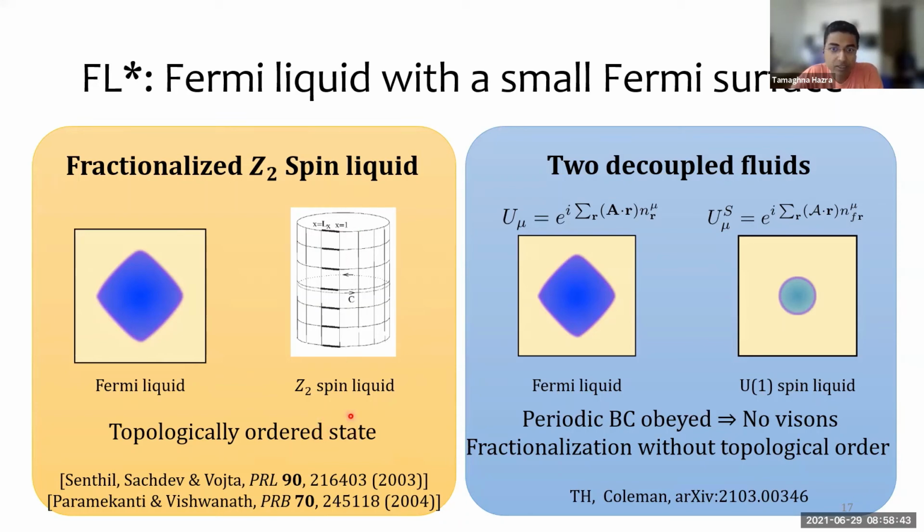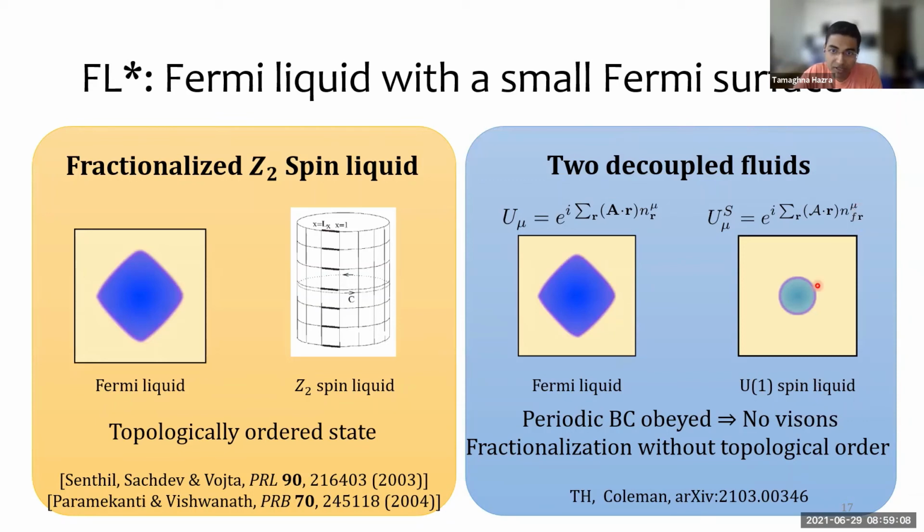Threading a flux through the torus creates a vortex with momentum pi over L called the vison. And this takes the system between two topological sectors, one in which there is or isn't a pi flux threading the torus. An alternative interpretation of FL star is simply two decoupled liquids with their own independent Fermi surface.